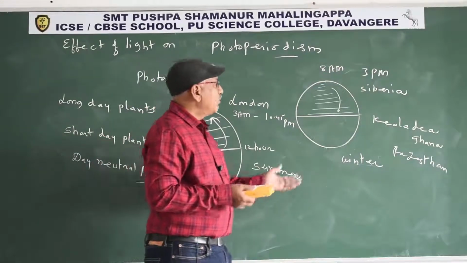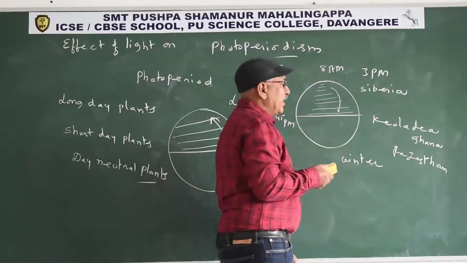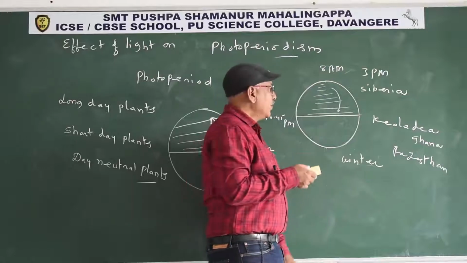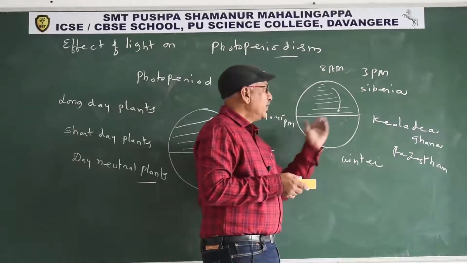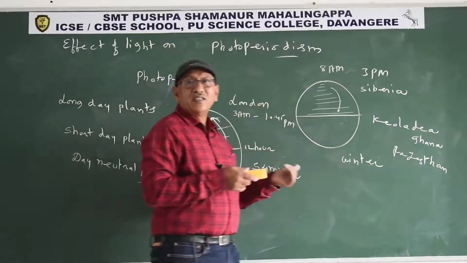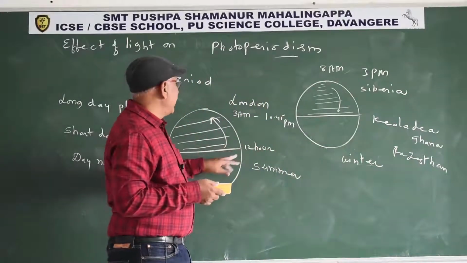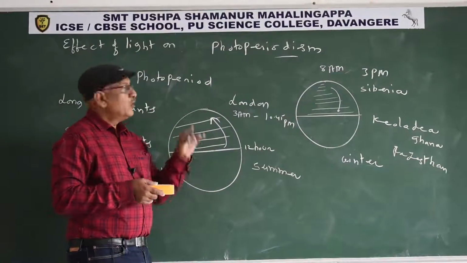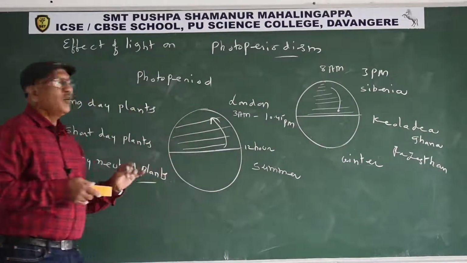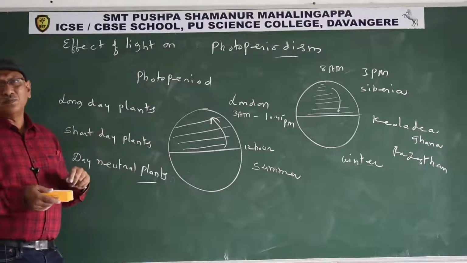Some birds migrate to Keoladeo Ghana National Park, Rajasthan. They produce offspring. In the meantime, the season changes. In summer, the available daylight is more in Siberia. That's why they go back to their home. So bird migration is an example of photoperiodism.